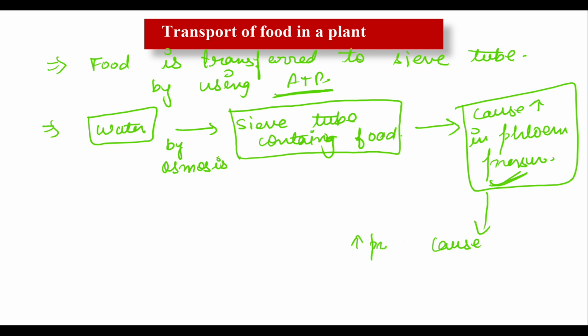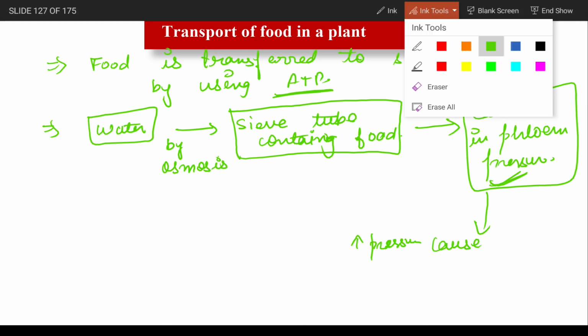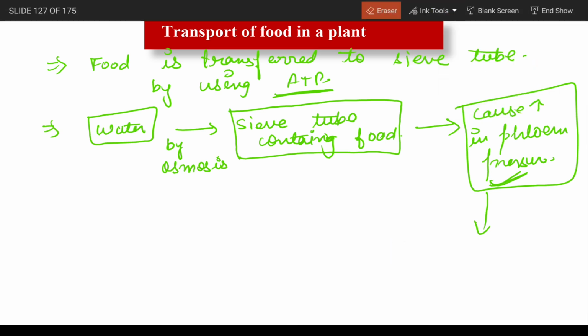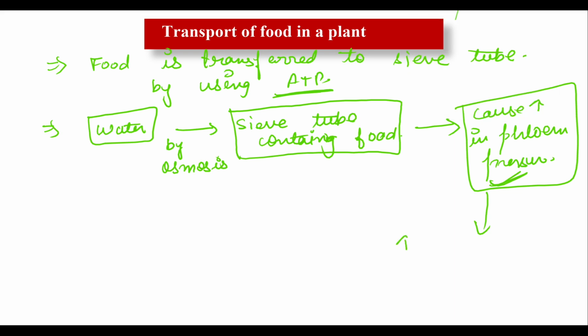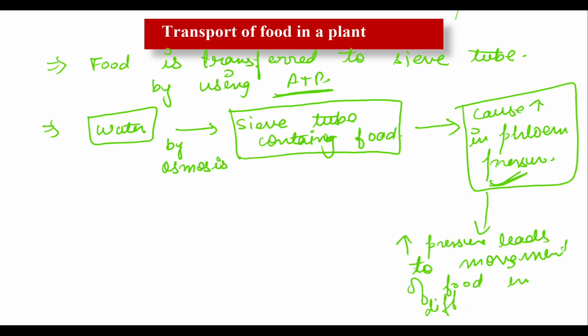Write down: increased pressure leads to movement of food, transport of food in different parts of the plant. Clear now?